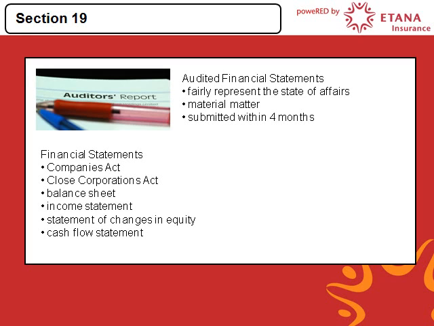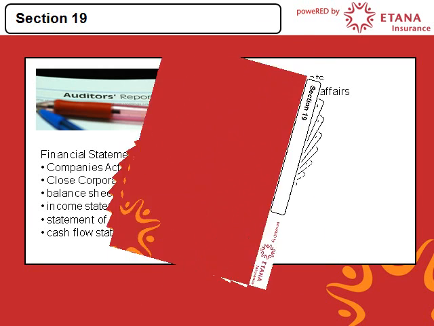The financial statements to be audited and reported on mean the annual financial statements as set out in the Companies Act and annual financial statements as set out in the Closed Corporations Act. Financial statements for all other providers are to include at least the following in one of the official languages of South Africa: 1. A balance sheet and notes thereon. 2. An income statement and notes thereon. 3. A statement of changes in equity and notes thereon. And 4. A cash flow statement.